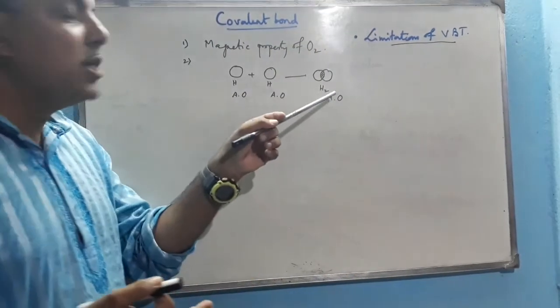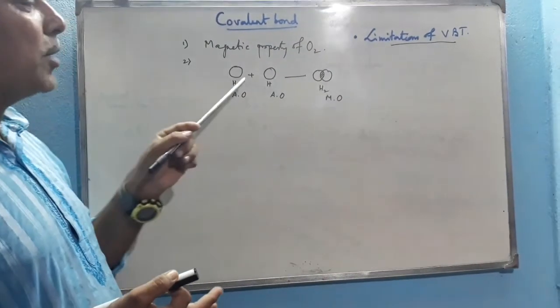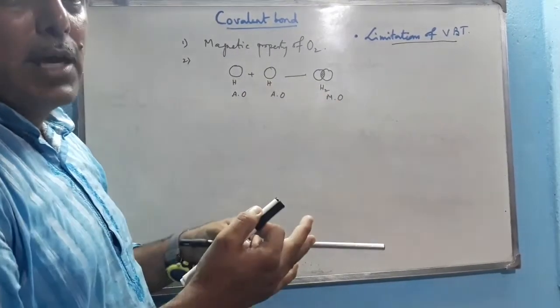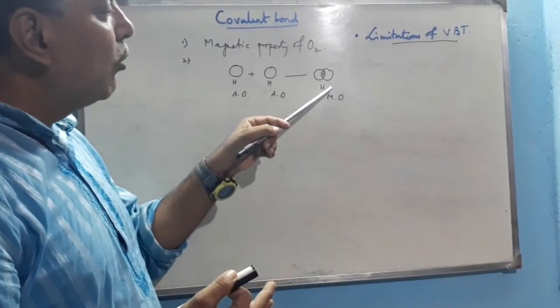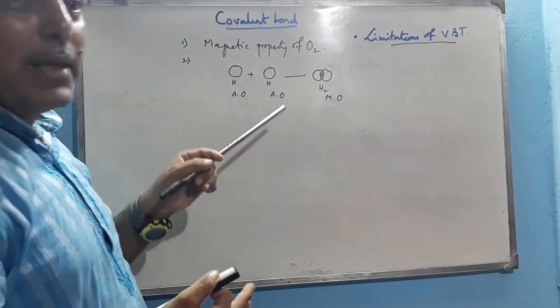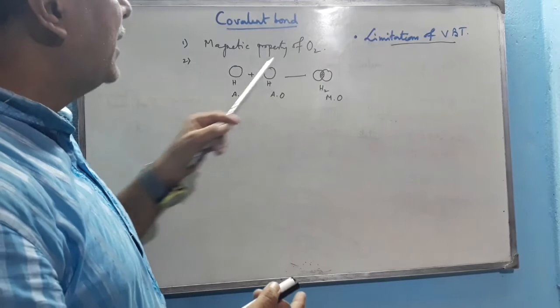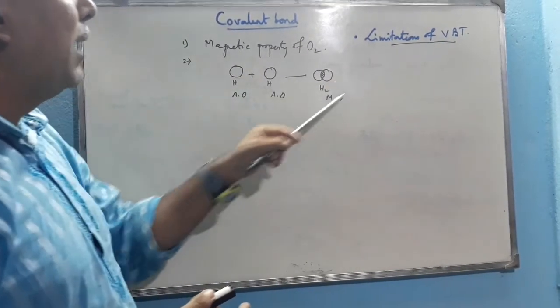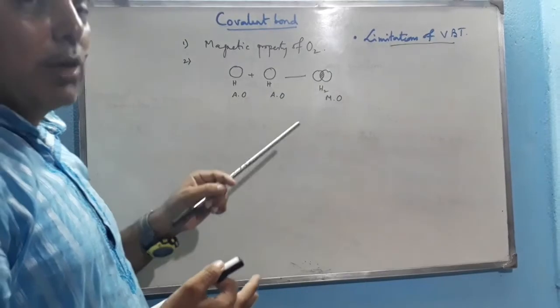Hence, the energy of the molecular orbital is greater than that of the atomic orbital, and we know that with the increase of energy, stability decreases. So the H2 molecule must be somewhat less stable than the hydrogen atom, but actually H2 is more stable than the hydrogen atom. So through this VBT we cannot explain the stability of the hydrogen molecule, or rather any other covalent molecule.